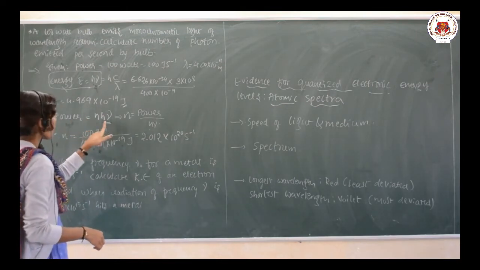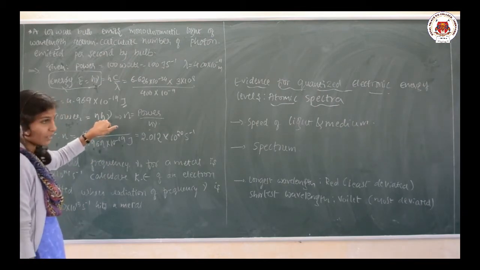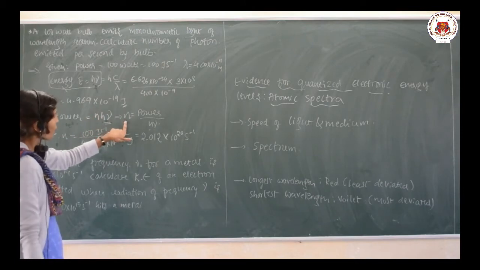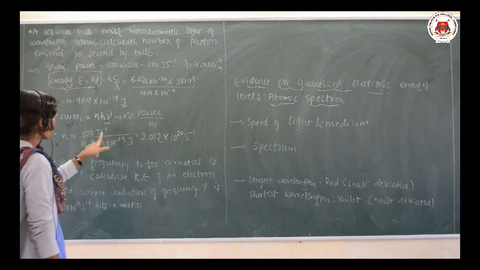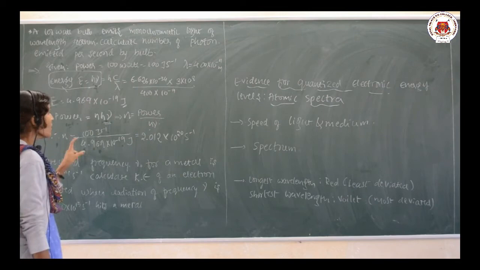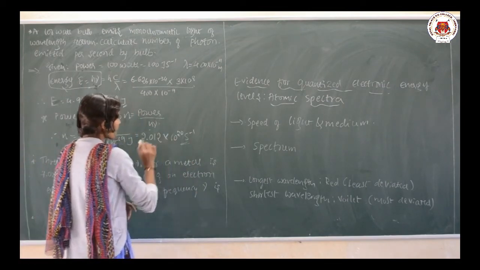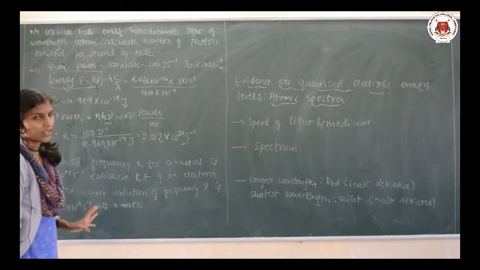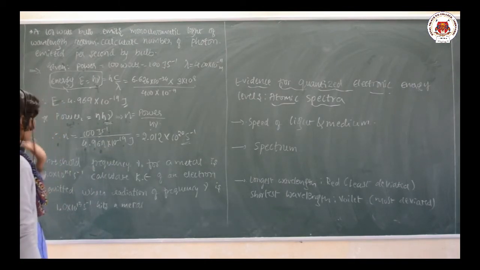Power is equal to n into h nu. h nu is nothing but energy, which we have already calculated. We need to calculate the number of photons, so separate out the term n. So n is power divided by h nu. The value of the power is 100 joules per second, and h nu we have calculated already. Substitute the values and simplify it. You are going to get the answer 2.012 into 10 to the power 20 per second. Clear? So this is how we can calculate the number of photons.